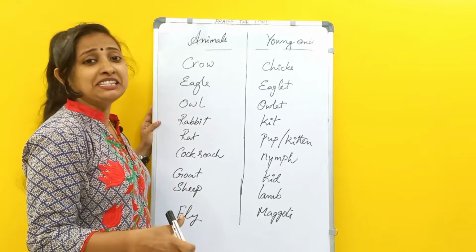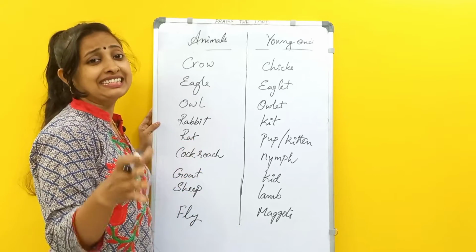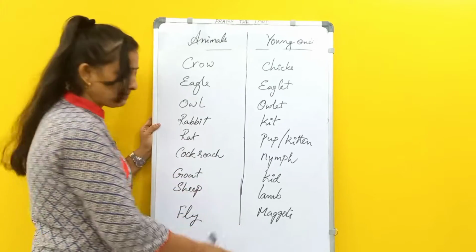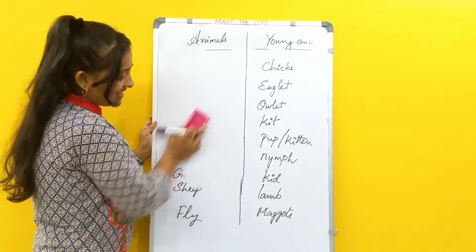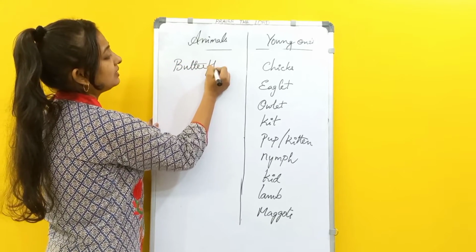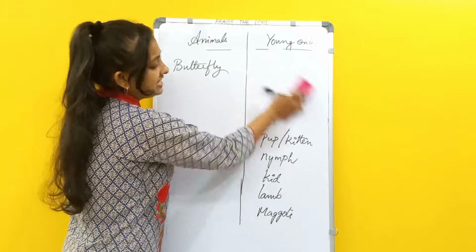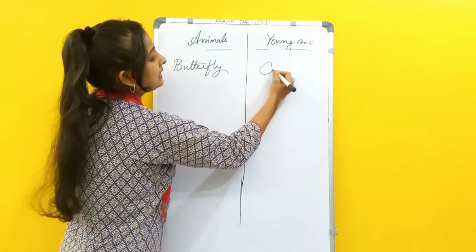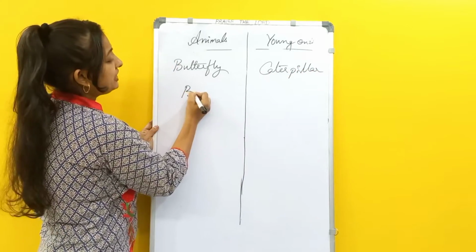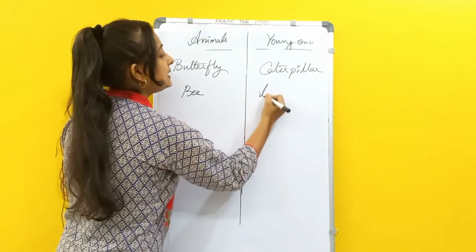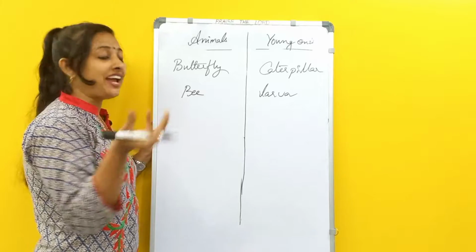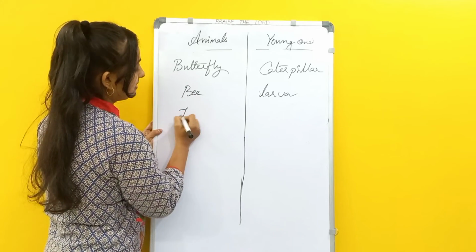When food is rotten, you will see wormy-like things which are nothing but the larvae, the young ones of flies, which are called maggots. Or likewise, when we come across larvae, butterflies. The young one of a butterfly is called a caterpillar, or the young one of any bee is called a larva. Like I have told, those which come out of eggs are called hatchlings.